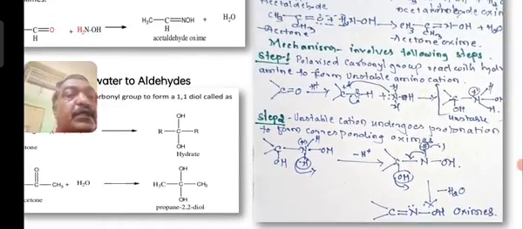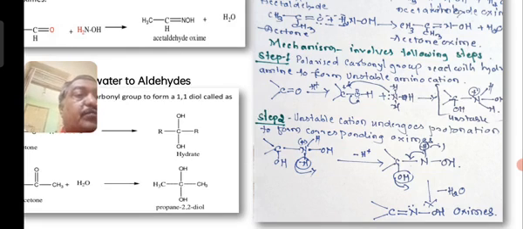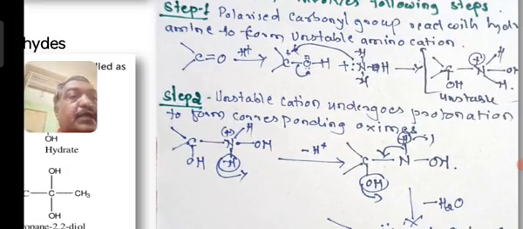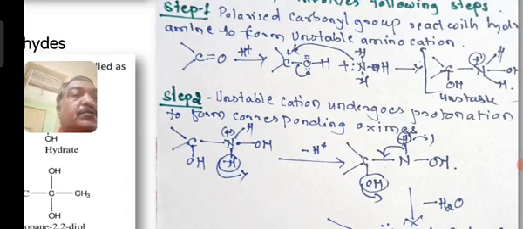In the third step, there is the addition of a water molecule. Sorry, elimination of a water molecule takes place. The OH group of this carbon and the hydrogen of the N group will be eliminated as a water molecule. At that time, a carbon to nitrogen double bond is generated. That is oxime.